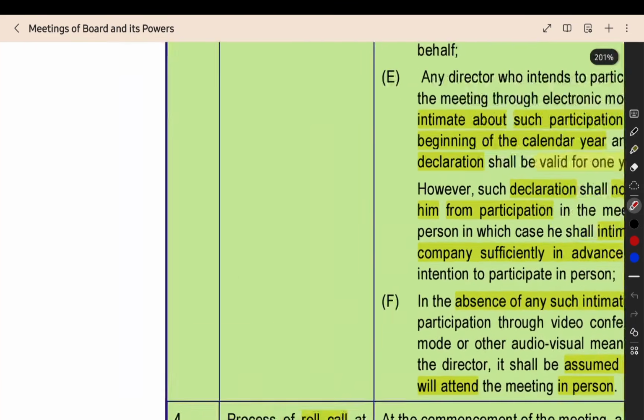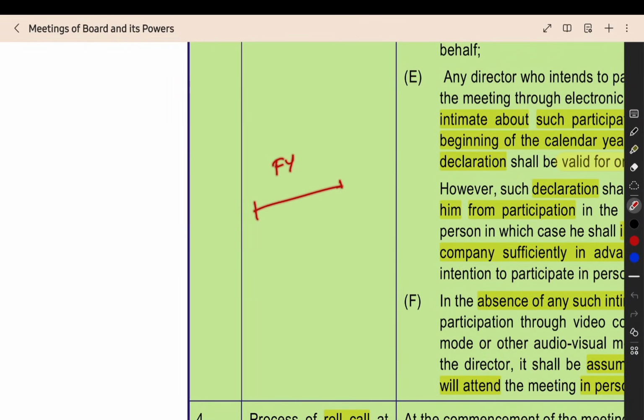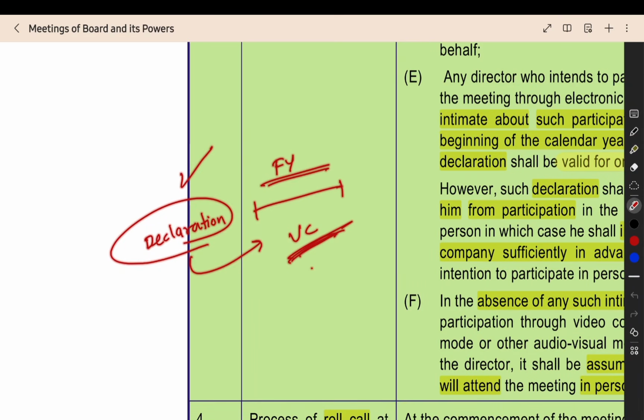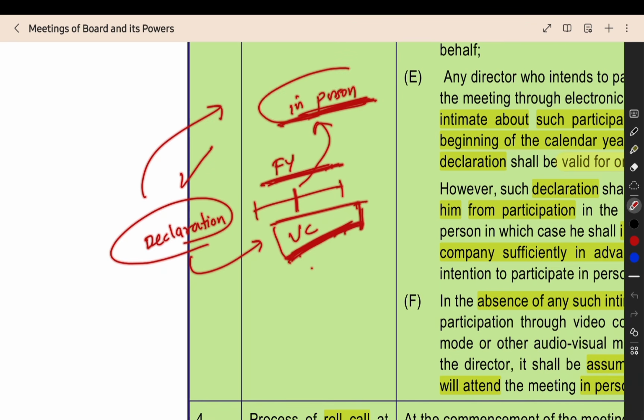And there is one more thing also. Before the start of the financial year, the director can give a declaration that in this particular financial year, whatever board meetings happen, I will attend through video conferencing only. You can give the declaration first itself. Then you will attend all the board meetings through video conferencing, and there is no need to give intimation for each and every board meeting. But if you have given the declaration, and in between one board meeting is happening and you want to come personally and attend in person, then you can give intimation to the company that earlier I gave you a declaration that for the entire year I will attend through video conferencing, but now this meeting alone I want to attend in person. This intimation should be given to the company in advance so that they can make the arrangement.